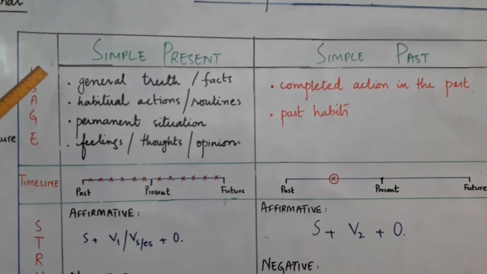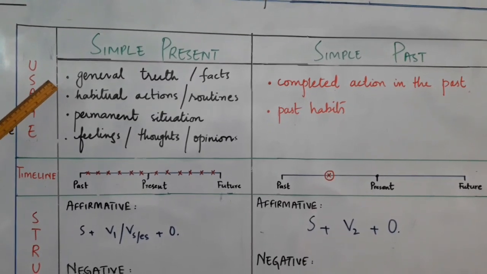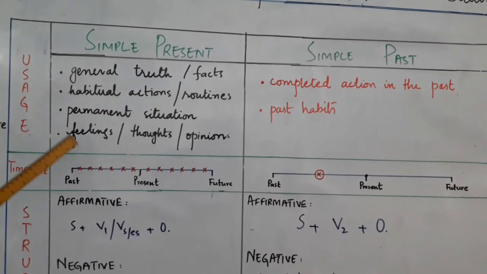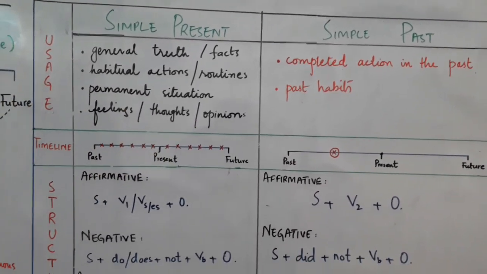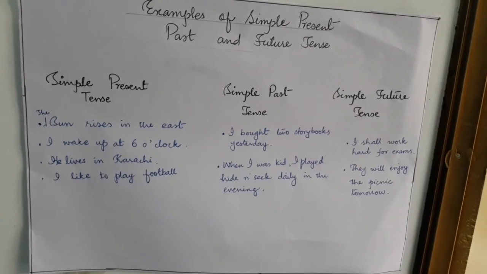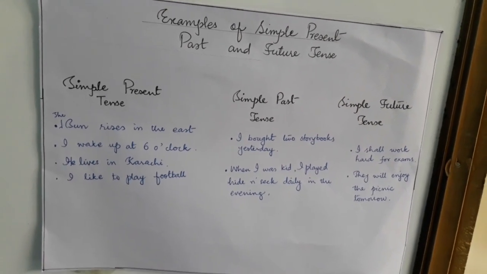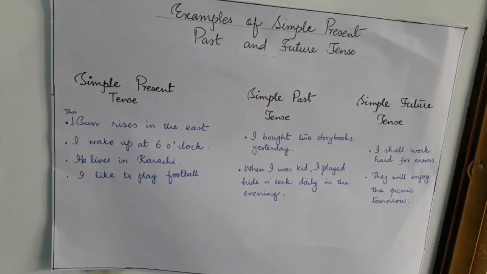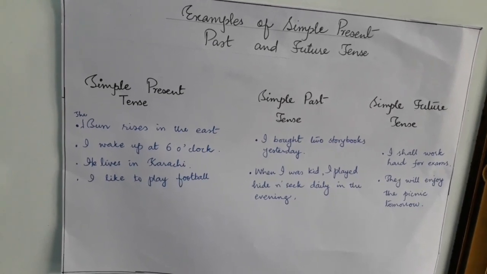When we talk about general truth or facts, when we talk about habitual actions or routines, when we talk about permanent situations, feelings, thoughts and opinions. Let's have some examples. When we talk about general truth, we can say the sun rises in the east, the sun sets in the west. About habitual actions, the example is I wake up at 6 o'clock. It is also a routine.